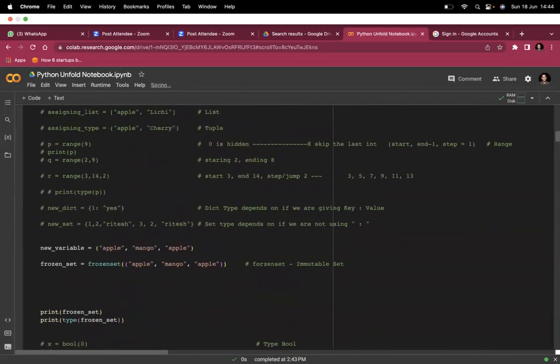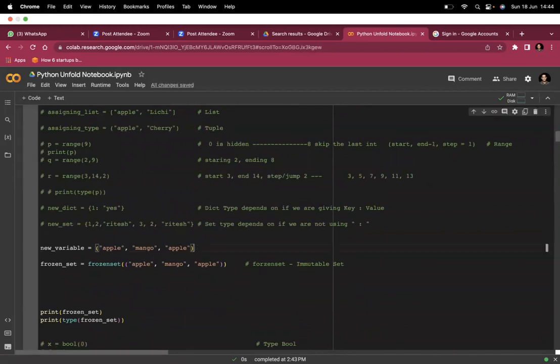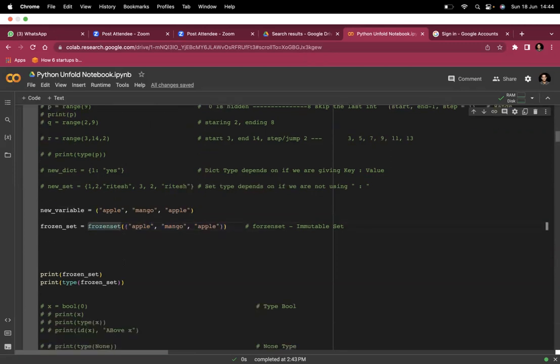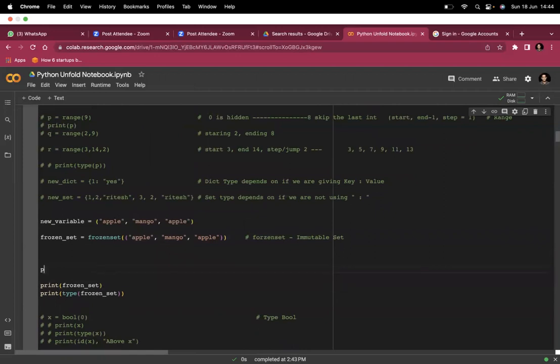I taught you typecasting and I taught you tuple. Now, we will see each data type in detail, but just for the sake of this class, I'm telling you. This is the tuple, and I'm converting this tuple, typecasting it to a frozen set. If you print the type of the new variable, you will see.